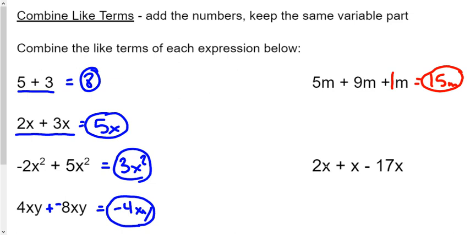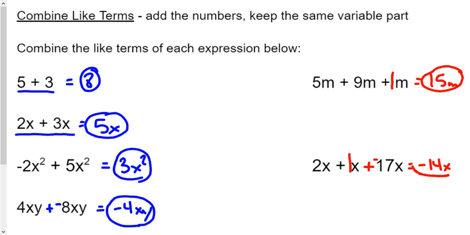Or they'd say 2x, and they go ahead and make this into add the opposite, plus the opposite, but they would say 2x plus negative 17x is negative 15x. Well, the problem is that this x doesn't have a number in front of it right there to put that 1 in there. Oh, so let's see this right here. See, that would be a 3x plus the negative 17. Now I'm going to erase this that way we can have a little bit of space here. 3x plus negative 17 would be negative 14x.